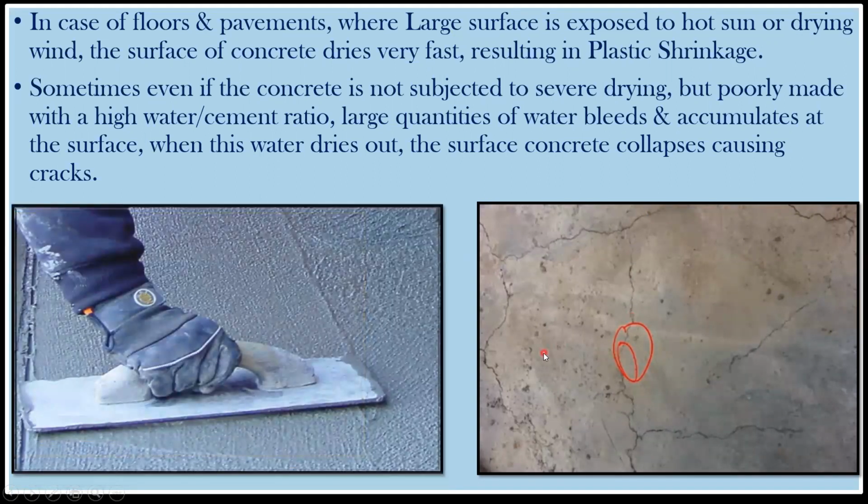The simple way is that whenever you find this type of cracks, or whenever you feel like it's going to crack, whatever concrete you have poured, try to use this float and take out the water which is there at the top. Try to use this float and make a kind of rough surface here, and take out the extra water which is there at the surface. Once you do this, most of your problem will be solved, and you won't be getting that plastic shrinkage in your concrete.